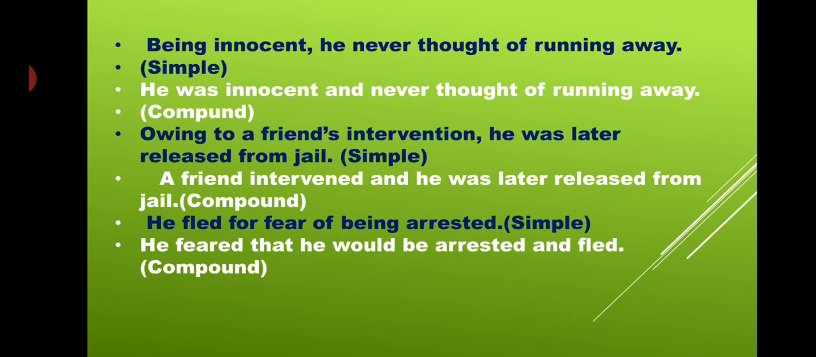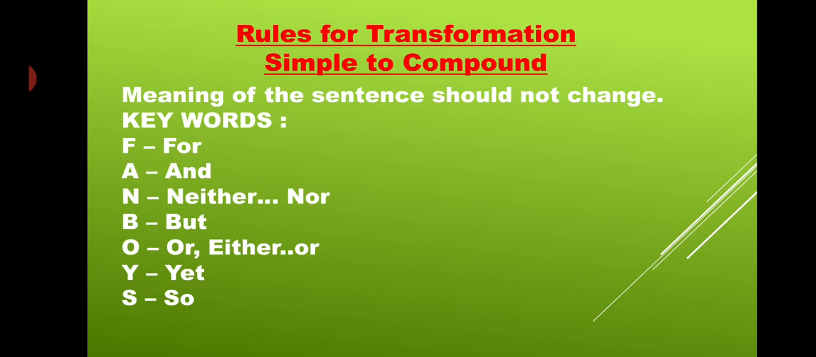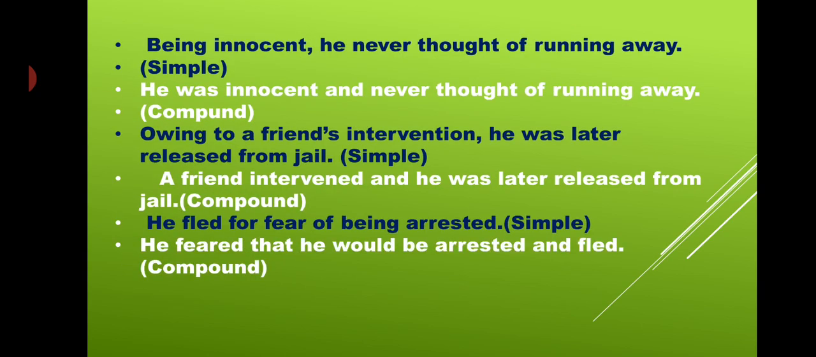Now the next, here I have given you few examples. As I said, simple to compound. Examples are also related to that only. Simple sentence: Being innocent, he never thought of running away. Being innocent. As I said, in a simple sentence basically a gerund is used. Gerund, that is an ing word. Then being innocent, this tells us that my sentence is simple. So I have to make it compound. Let's see that. He was innocent and never thought of running away.